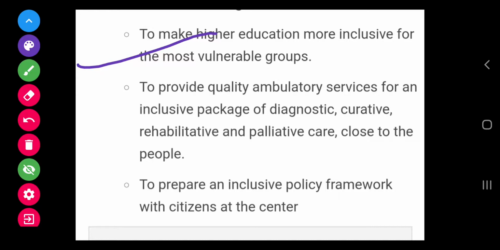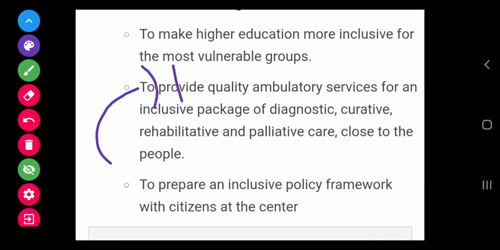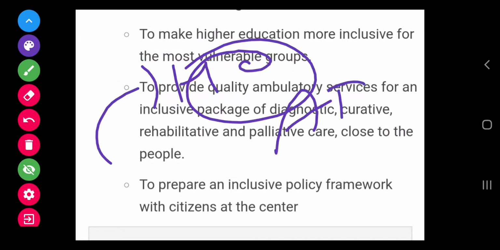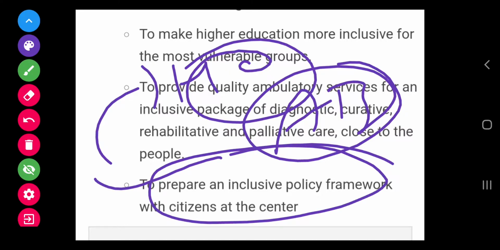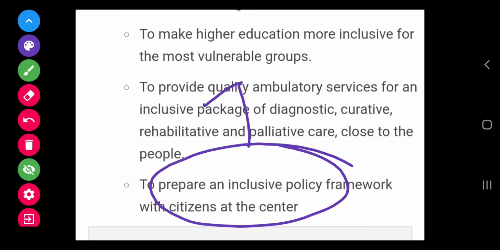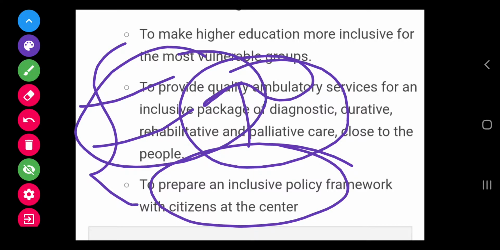It also talks about providing quality ambulatory services, an inclusive package of diagnostic, curative, rehabilitative and palliative care close to the people. This is about the health sector, and we have discussed a program known as Ayushman Bharat, which, if implemented at the ground level, will be a game changer for India in the health sector. And to prepare an inclusive policy framework with citizens at the center, citizen-centric policies will be implemented. All these initiatives and goals have been set by NITI Aayog's Strategy for New India at 75. So all these things you can quote.